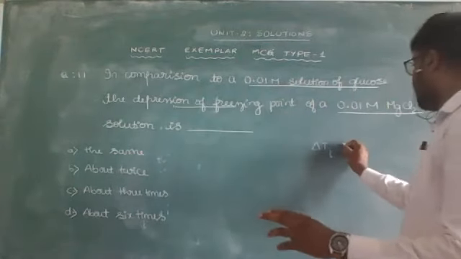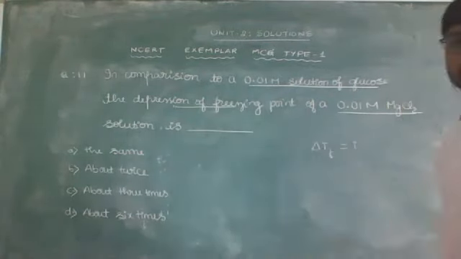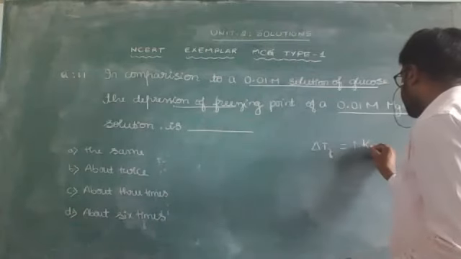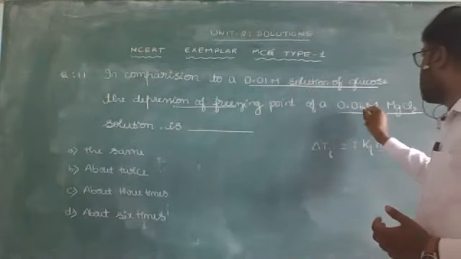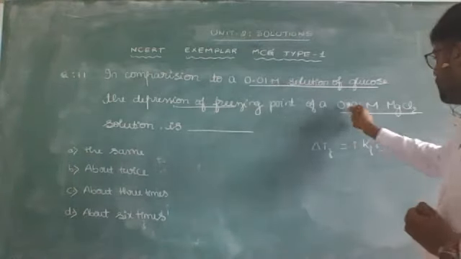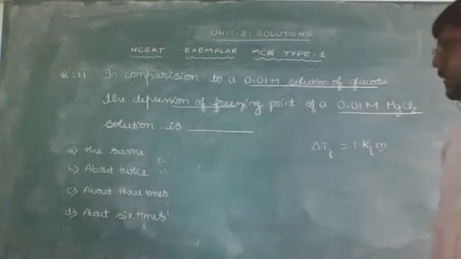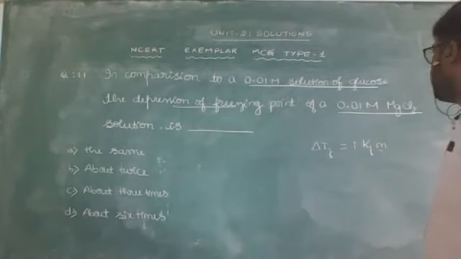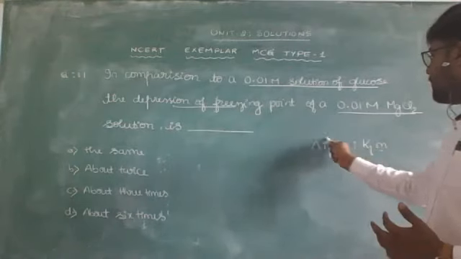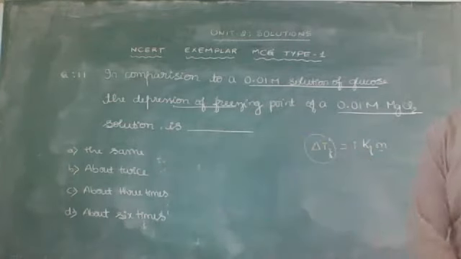So we know that delta TF with the correction factor of Vant Hoff factor i is i into KF into m. As their concentrations are the same, their number of moles in molality will also be the same. Hence we can consider this value will be similar. Now we will try to relate with the Vant Hoff factor to relate the depression of freezing point.